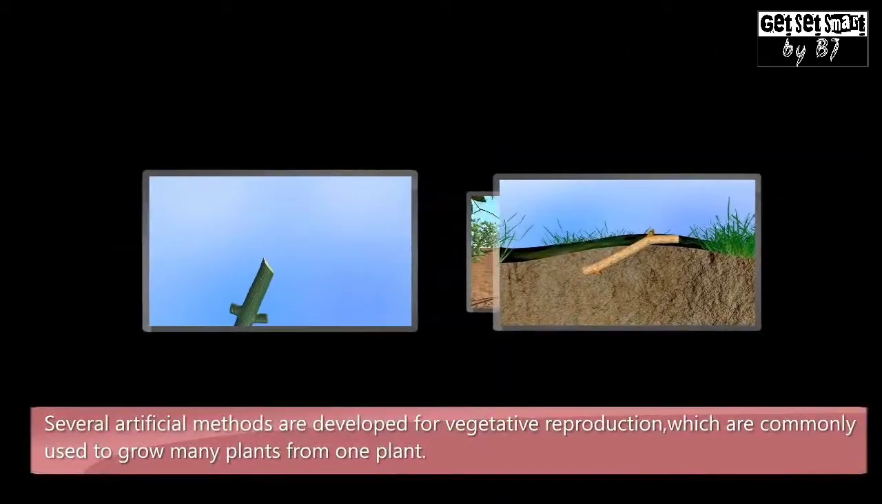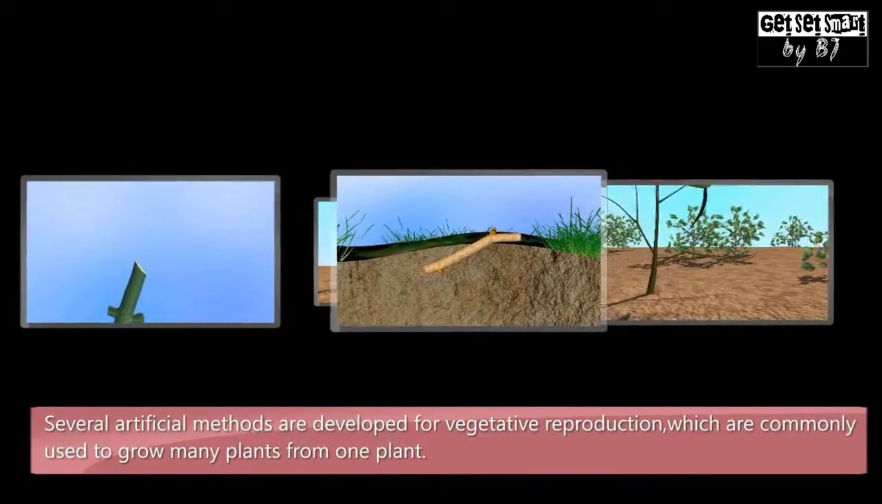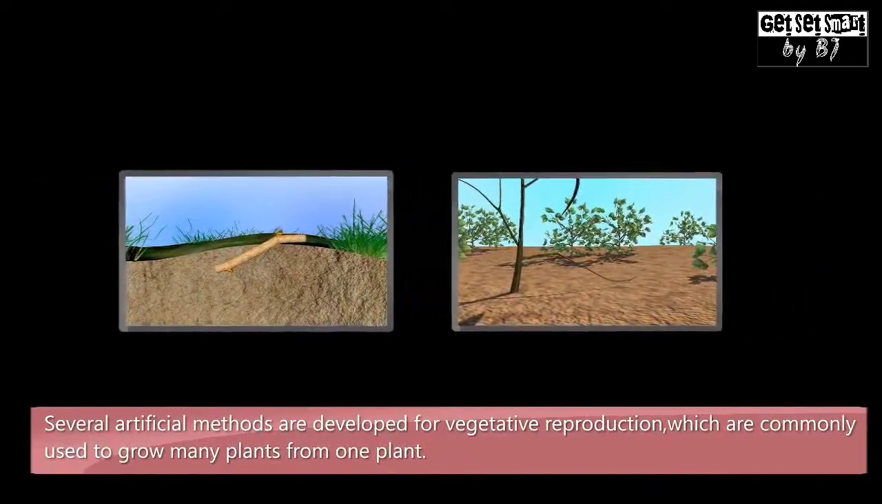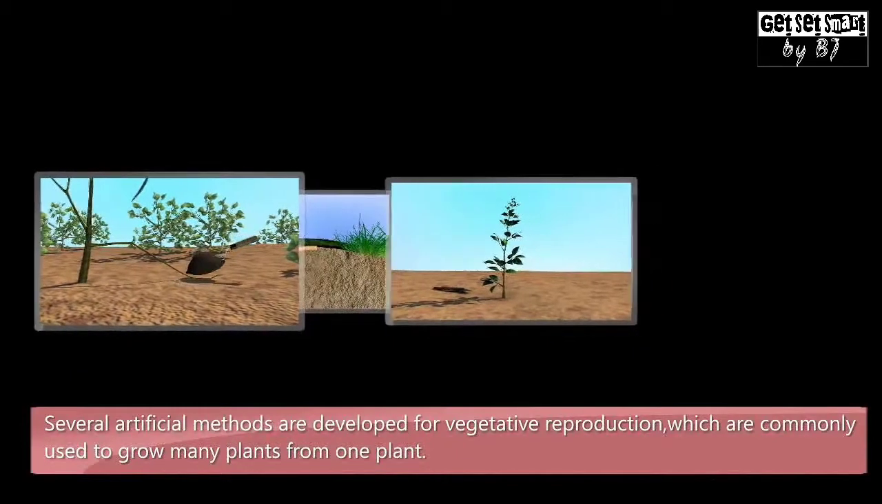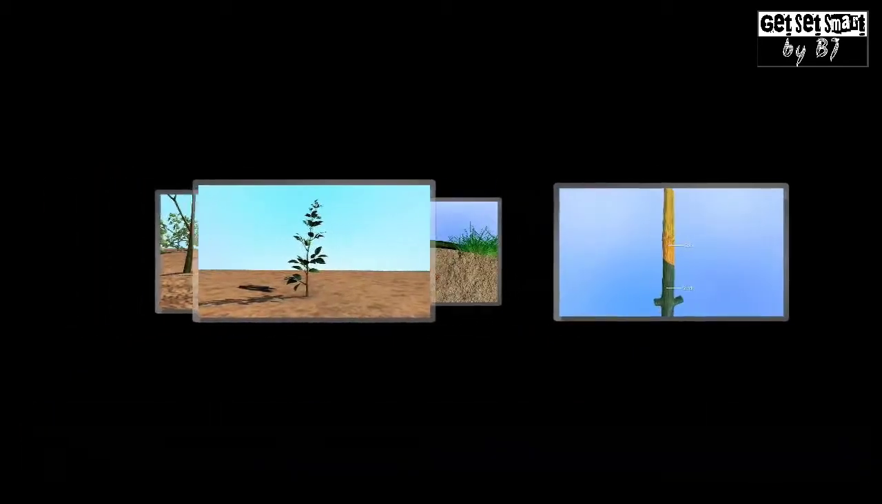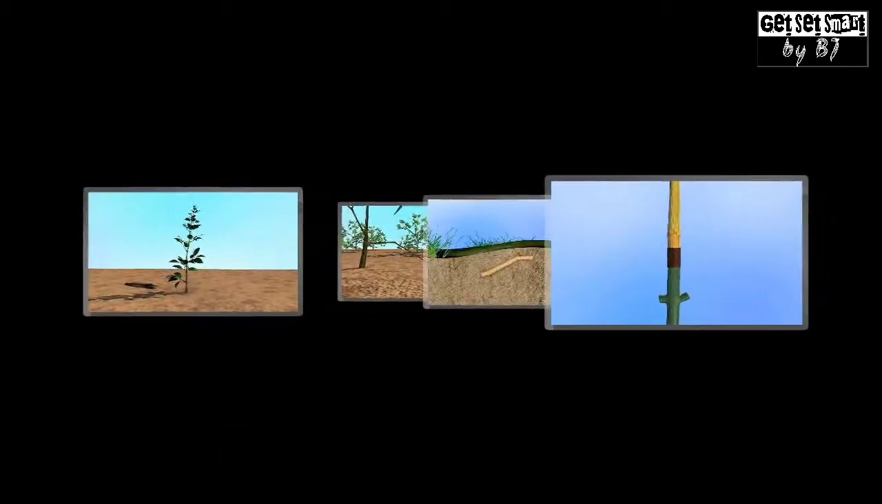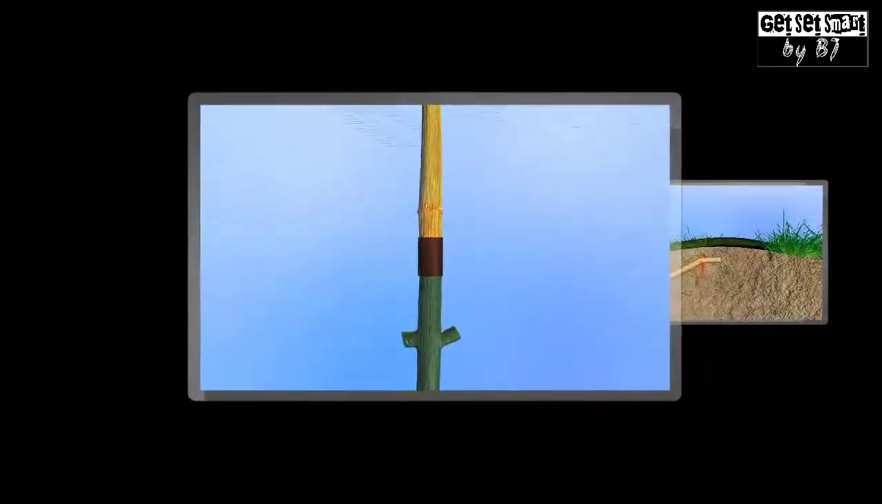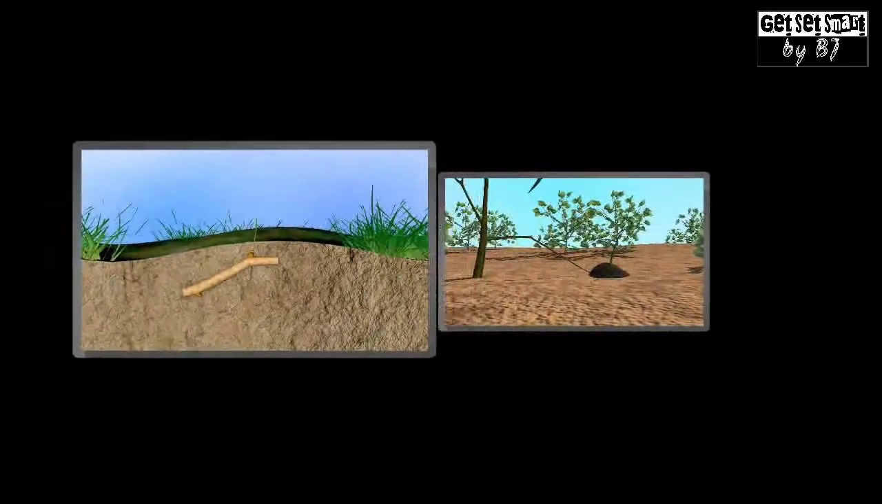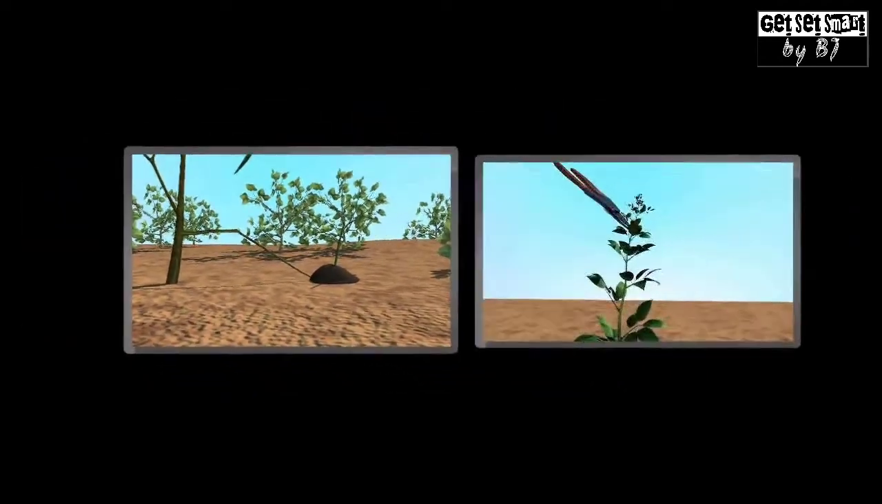Several artificial methods are developed for vegetative propagation, which are commonly used to grow many plants from one plant. This is referred to as artificial propagation or artificial reproduction. Some of these methods include grafting, cutting, layering, and tissue culture.